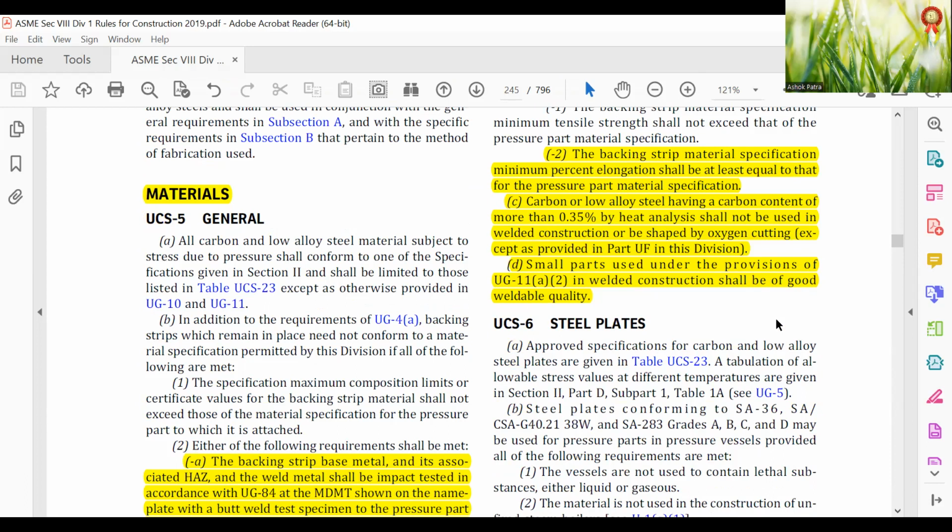Carbon or low alloy steel having carbon content of more than 0.35% by heat analysis shall not be used in welded construction or be shaped by oxygen cutting, except as provided in Part UF in this Division. Small parts used under the provision of UG-11(a)(2) in welded construction shall be of good weldable quality.